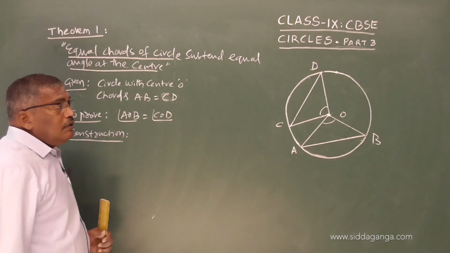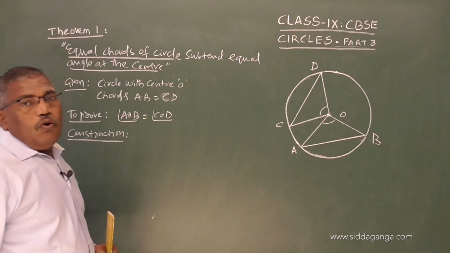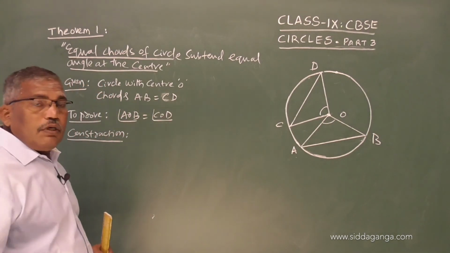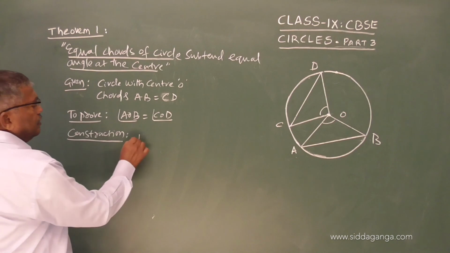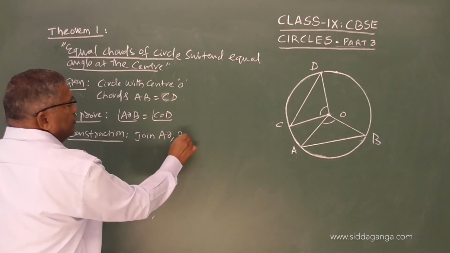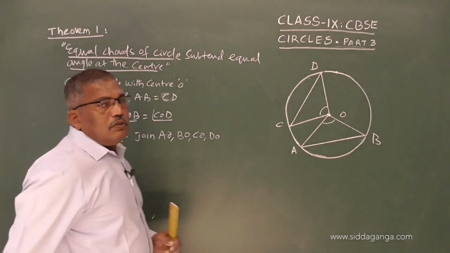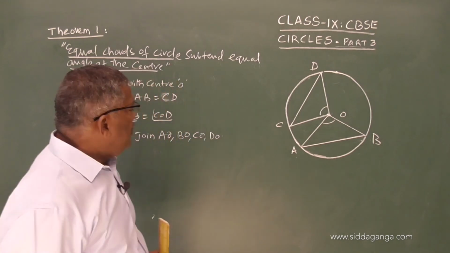What can we do? We can join A with O, B with O, C with O, D with O. So, join AO, BO, CO, DO. Only that much.